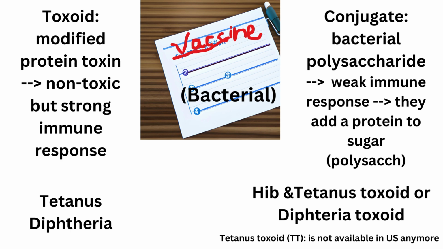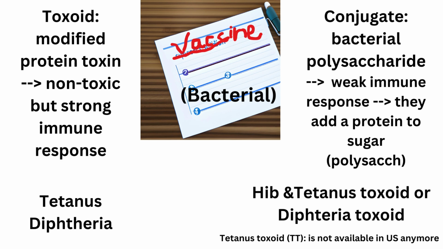Two famous examples are tetanus and diphtheria. What about conjugate vaccine? In conjugate vaccines, they use only portions of bacteria, such as bacterial polysaccharides. Polysaccharides are sugars on the surface of the bacteria.